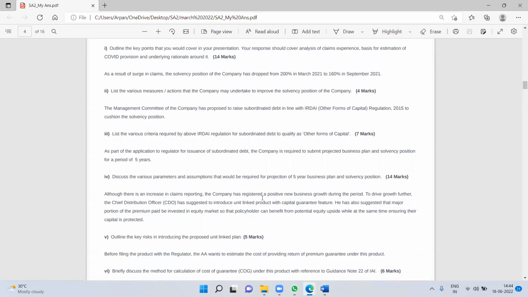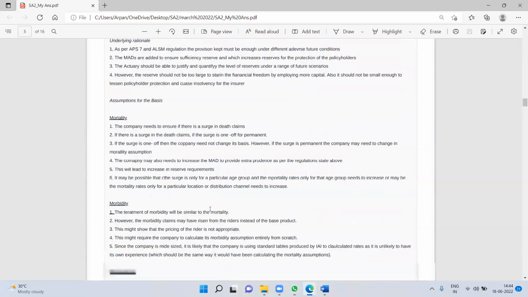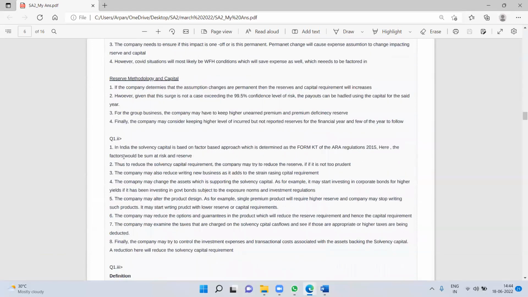So that would be my thought process, because just by reading the question, it kind of clicked in my mind, and I think I would probably have written the answer in the same manner. So let's see. It is a 4 mark question, so I have given 8 points. Let's see if those 8 points are separate. I think I defined, it is my habit to link it to the regulation.